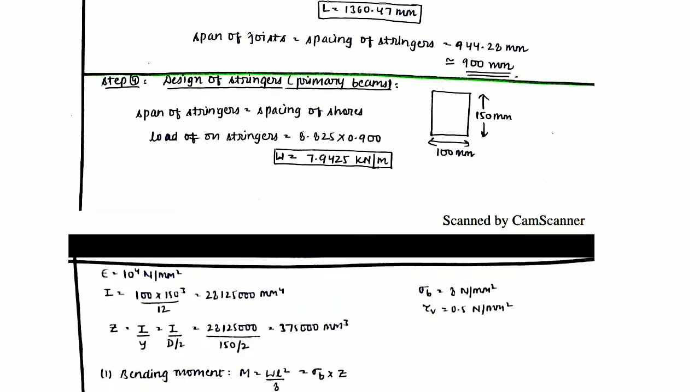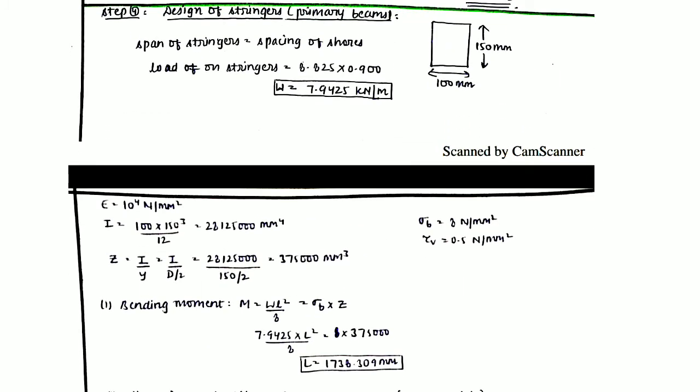Now moving on to the next step, the design of stringers. The stringers are also known as primary beams in the case of slab and beam formwork. The dimensions of stringers are again given to be 100 by 150. What is this 150? This 150 is the depth of the stringer, since I already told you that the larger dimension is taken as the depth and the smaller dimension is taken as the width for a better moment of inertia. You can also do the reverse, but what will be the use? It will not be useful to you, since you are decreasing the moment of inertia intentionally.